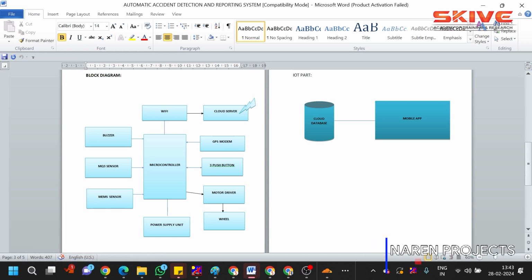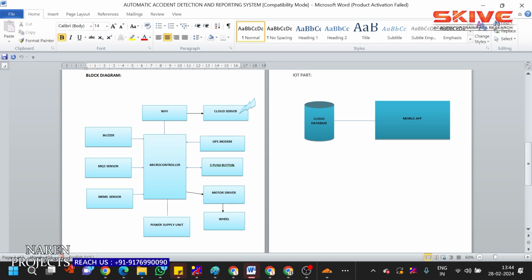For example, if you hit a median, or if you have a small crash and you are not willing to report the accident to the central unit, we can disable it using this push button. GPS and a buzzer are also used. GPS is used to monitor the live location, so whenever an accident is reported, it will send the live location of the particular vehicle. And if an accident happens, the buzzer will turn on so that the people around the vehicle can be aware that an accident has happened.